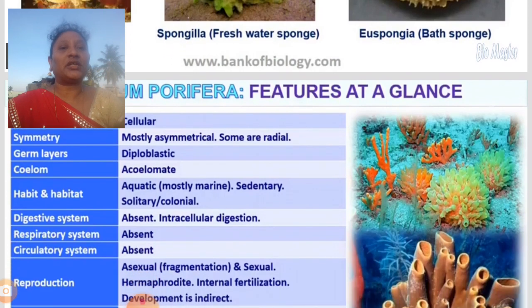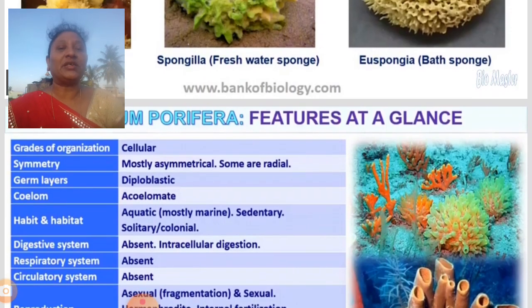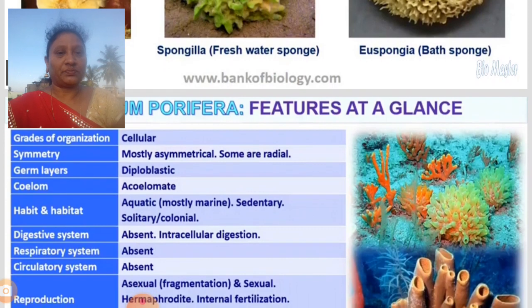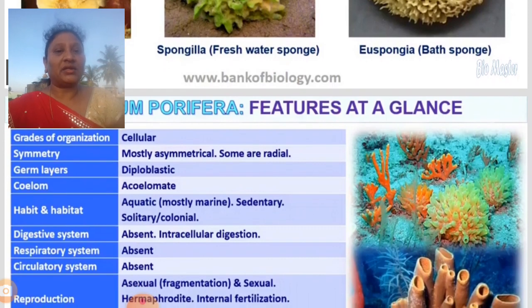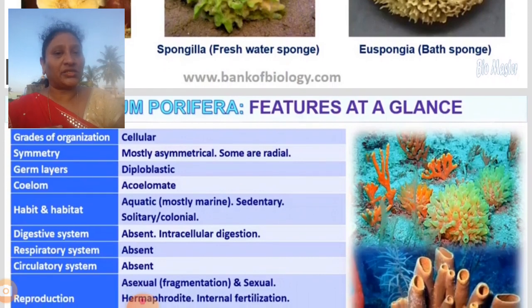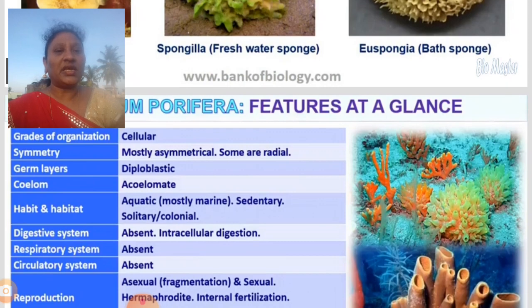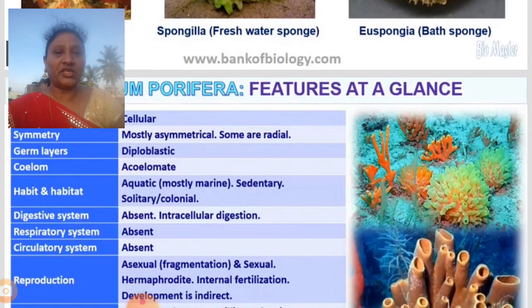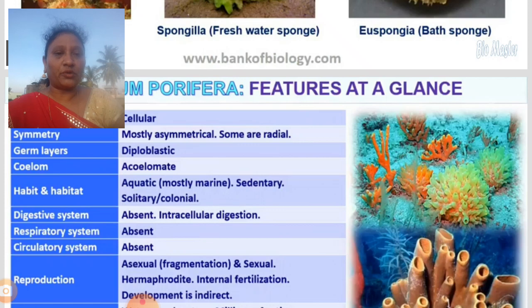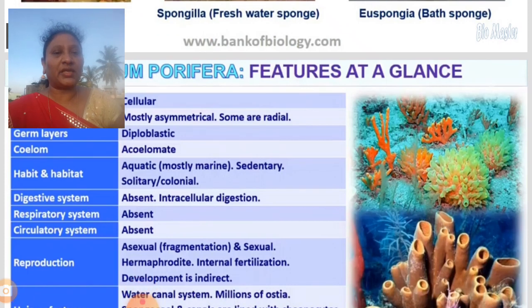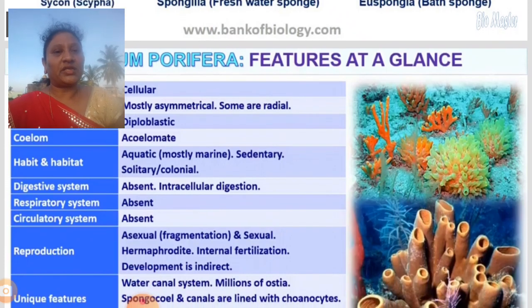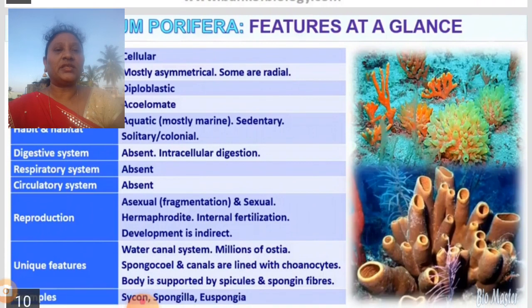Before going to another phylum, we'll have a collective explanation. Grade of organization: cellular. Symmetry: mostly asymmetry, some are radial symmetry. Germ layer: they are diploblastic animals. They are acoelomate, found in the aquatic region, sedentary and solitary.